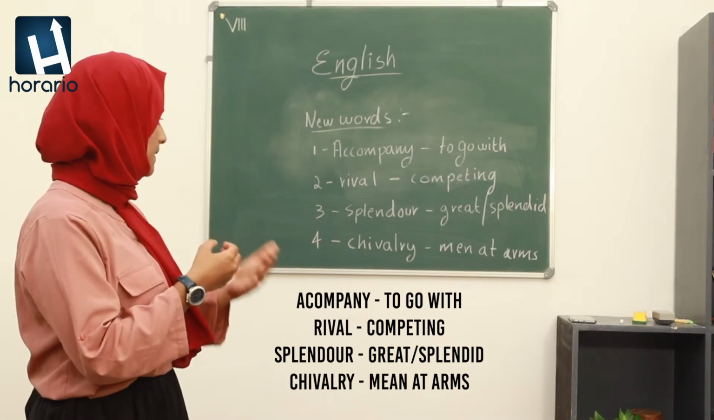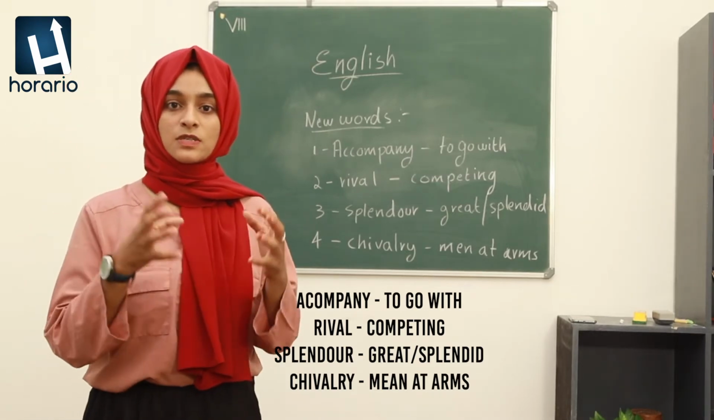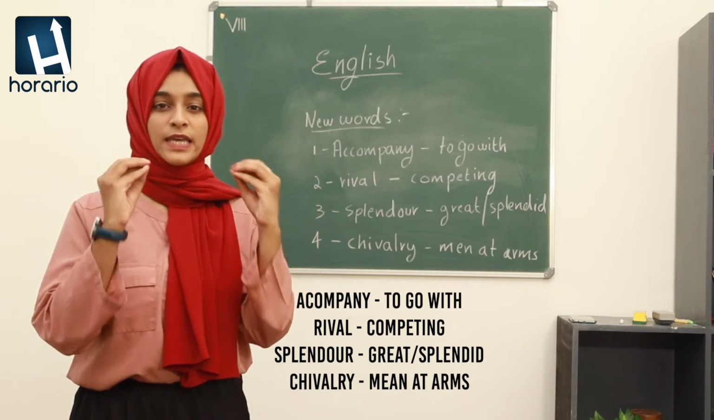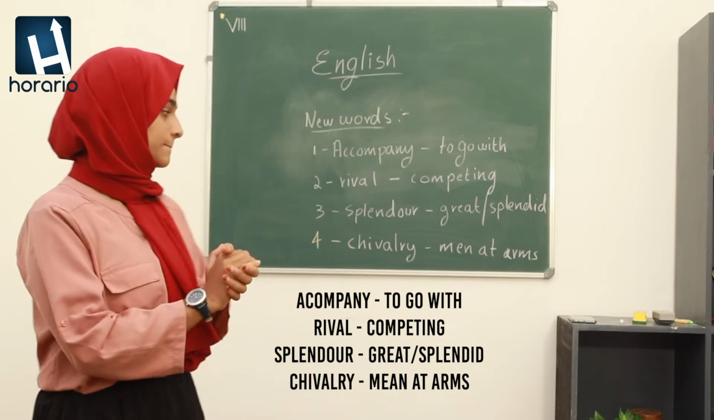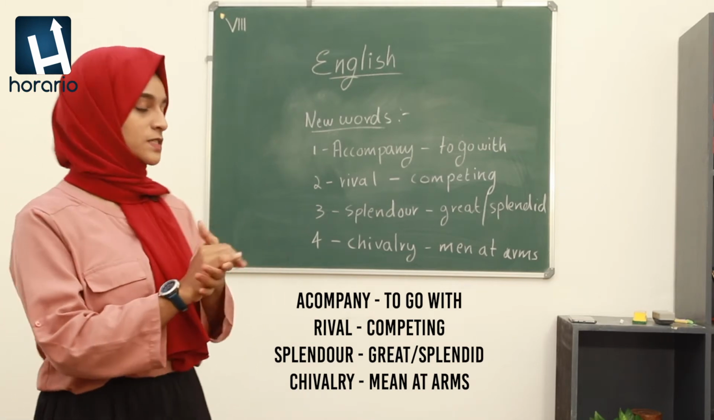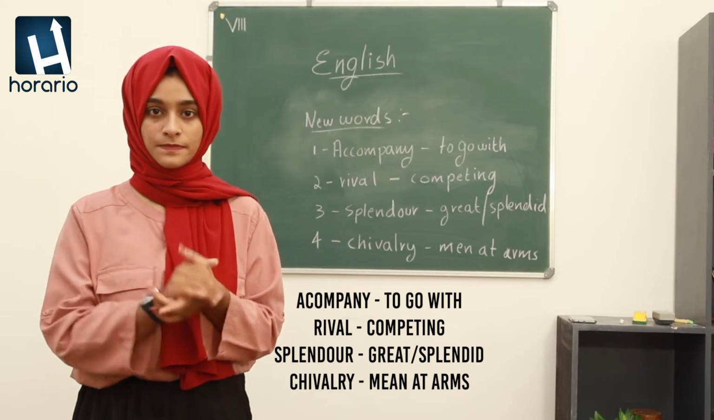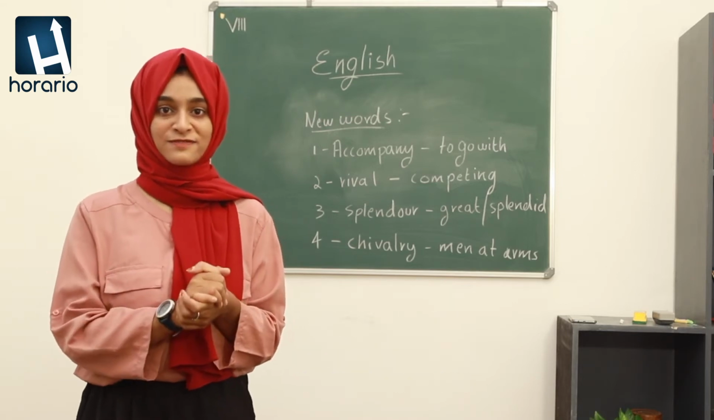Next one is splendor. It means great or splendid. Some events or something which is very beautiful, very splendid. That is the meaning. Chivalry, which means men at arms. That means the soldiers or the people who are ready to fight. Now we will go to that paragraph.